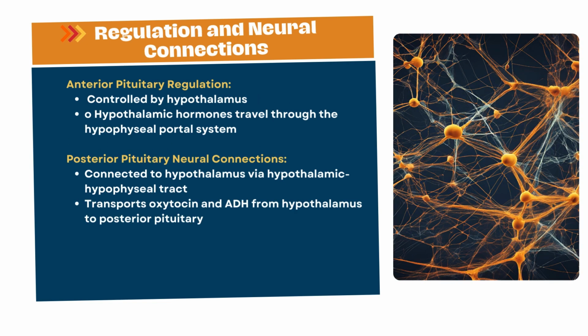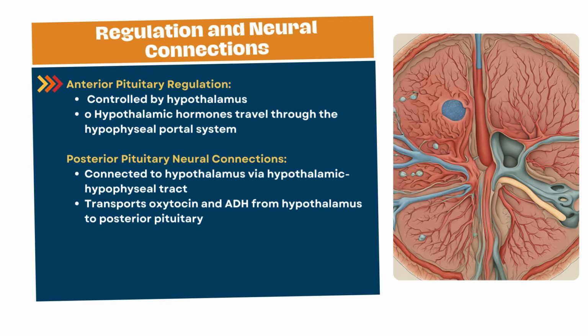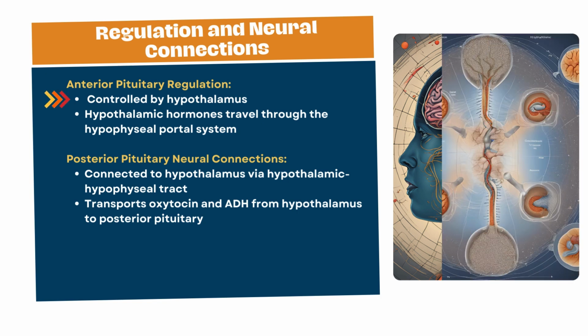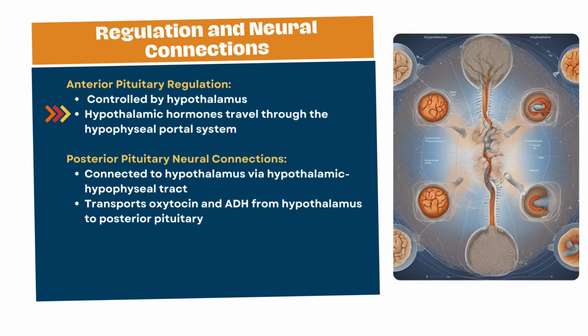Regulation and neural connections. Anterior pituitary regulation. The anterior pituitary is under the control of the hypothalamus, which releases both releasing and inhibiting hormones. These hypothalamic hormones travel through the hypophyseal portal system, a specialized network of blood vessels that directly connects the hypothalamus and anterior pituitary.